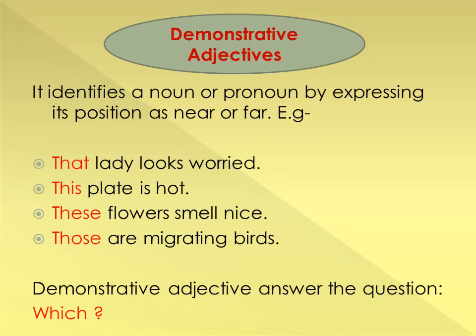These flowers smell nice. Again, these, the location is near. Those are migrating birds. Those, for the far position. So that, this, these, those are demonstrative adjectives. They can be identified by their position and they answer the question which.